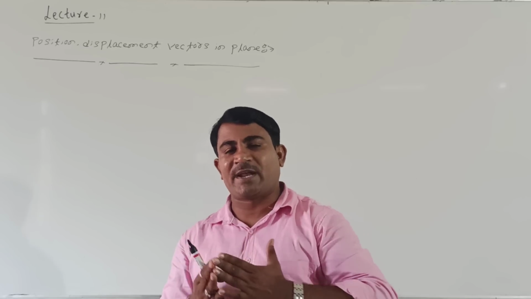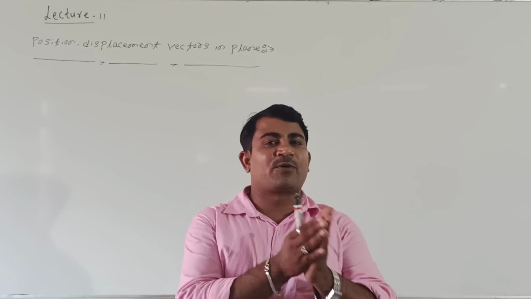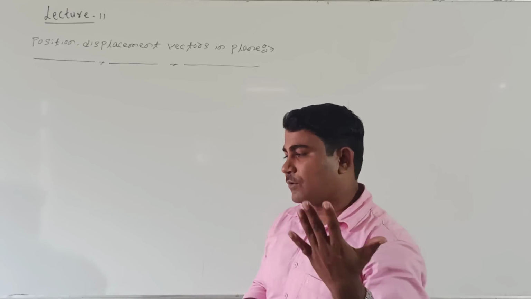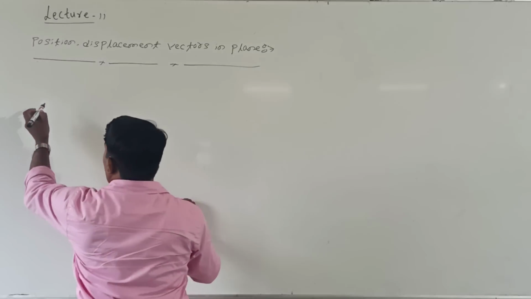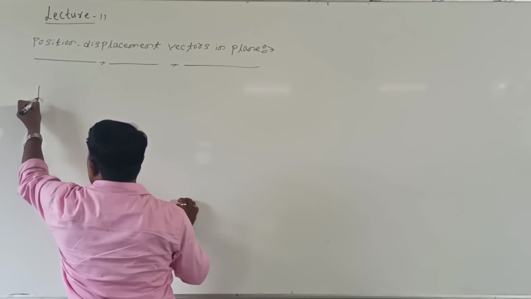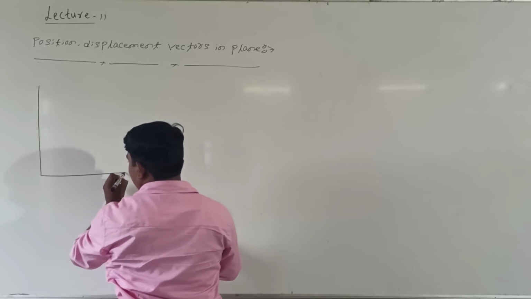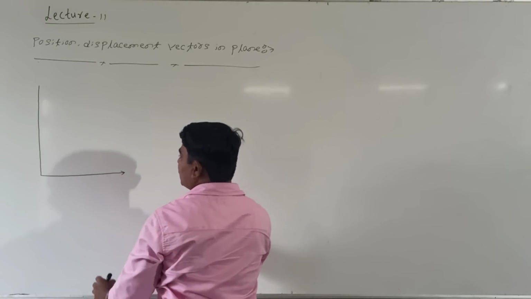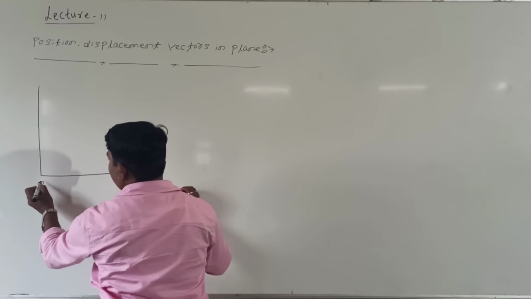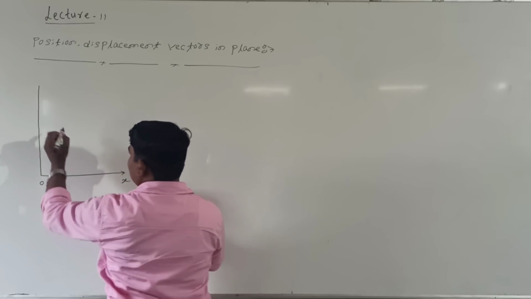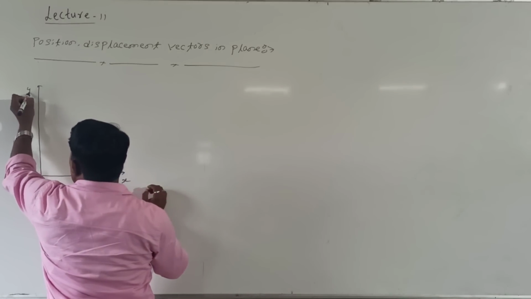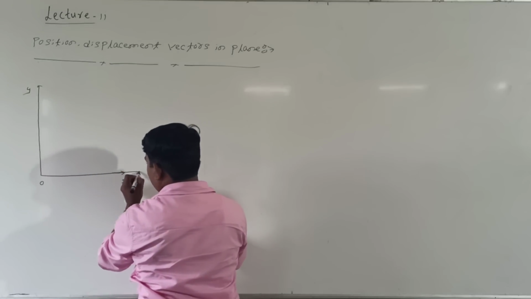So let us take a plane now. In the plane consider a body moving, right. Shall we see how that looks like in the plane? See here, I will take this is nothing but the y axis, this we are calling the x axis, right. This is the origin point. This we are calling the x axis, and this is nothing but the y axis, right.